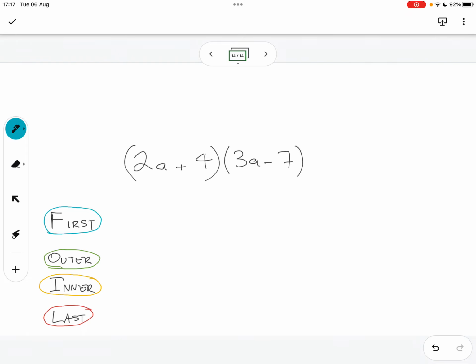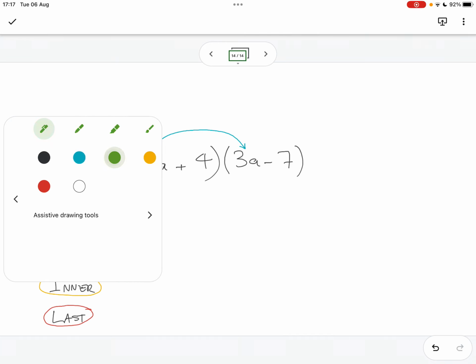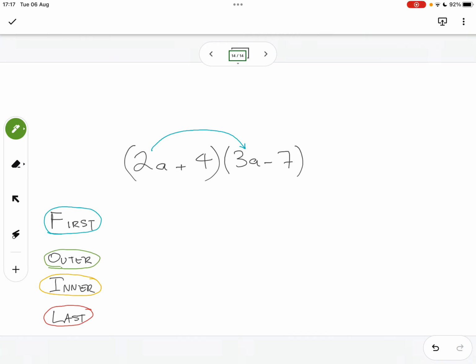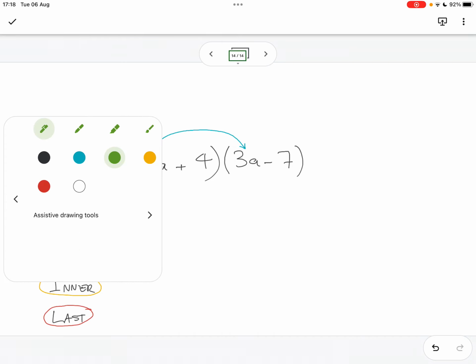We read from left going to right when we read normally. So even here, we will apply the same method of looking at our work. So we multiply first the first terms, then we go for the outer ones. So 2a and 7 are the outermost terms. That's why they're called outer.